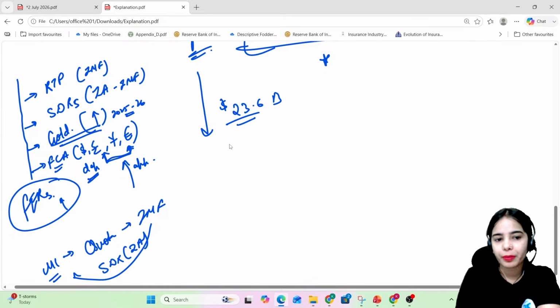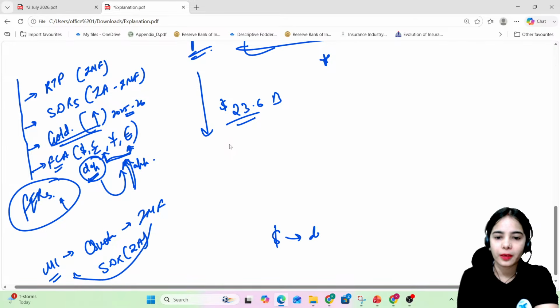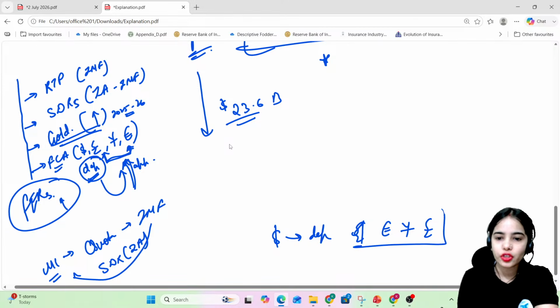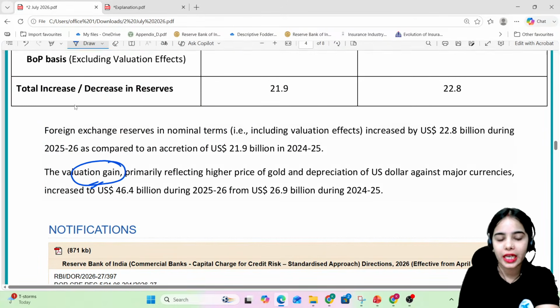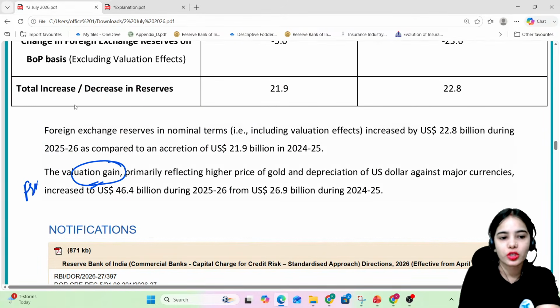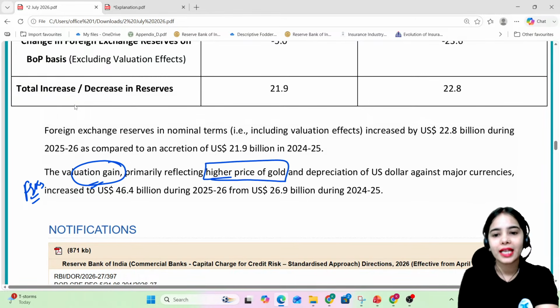If the dollar is depreciating against the other strong currencies, okay, that means the other strong currencies are appreciating against the dollar. So there was a valuation gain in the foreign exchange reserves. There was a valuation gain primarily reflecting the higher price of gold and the depreciation of the dollar against major currencies.